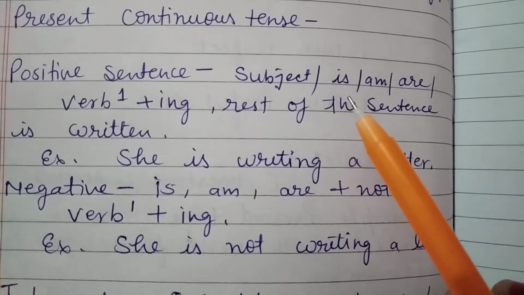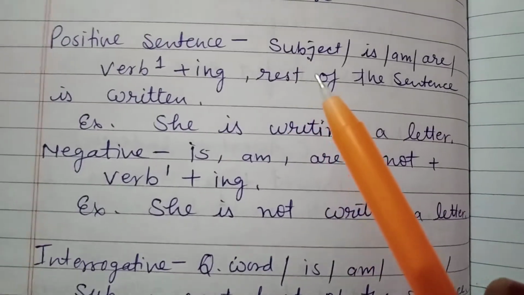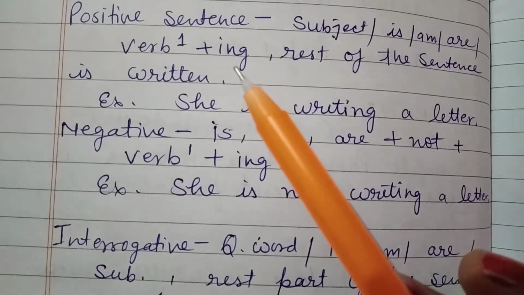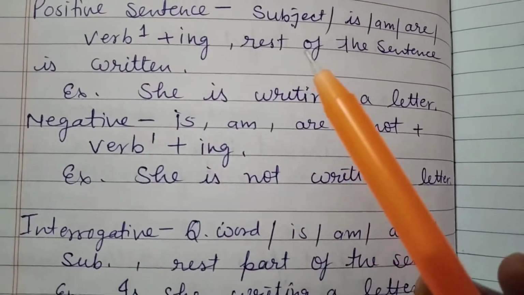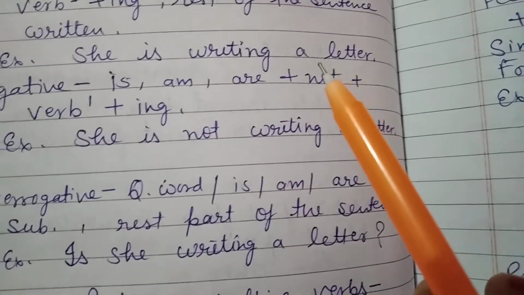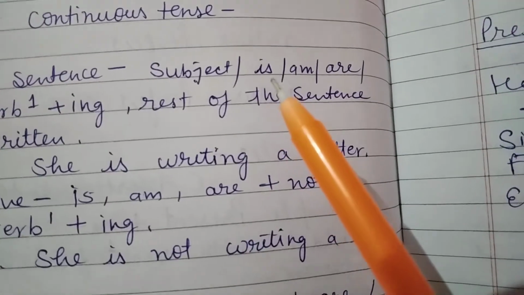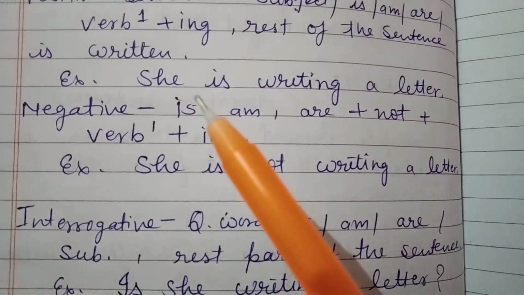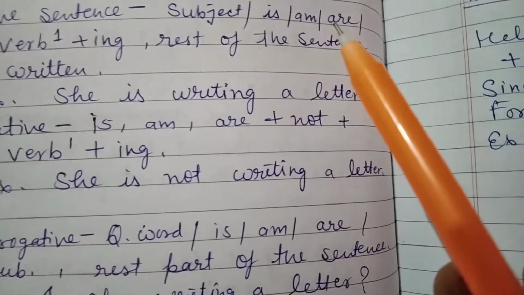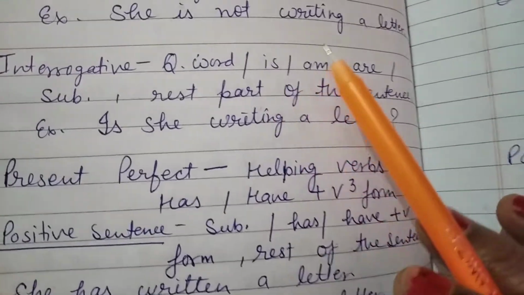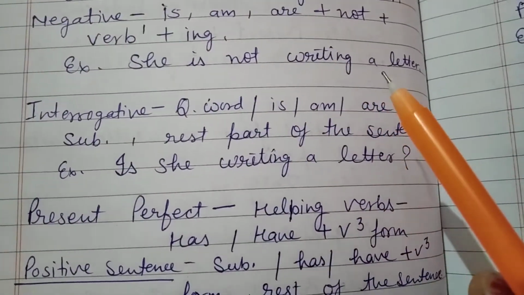So come to present continuous. Main helping verbs are is, am, are. The format is subject, then is, am, are, then the verb's first form plus ing, then the rest of the sentence is written. As you can see, she is writing a letter, they are writing a letter, I am writing a letter. So is is written with a singular person, and are is written with a plural person, and am is written with I only. I am not writing, I am writing.